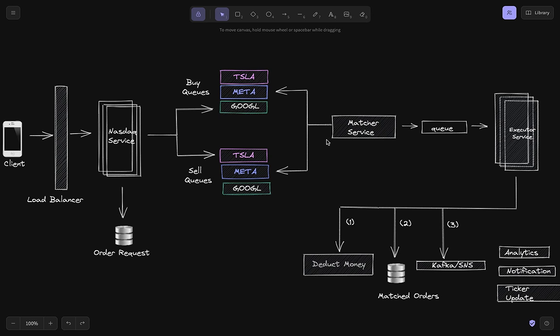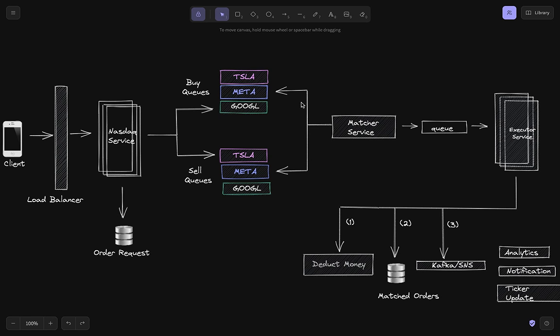Now, whenever these matcher nodes pull from the buy queue and sell queue, this queue should be something like Amazon SQS, right? Where once a consumer has consumed the message, that message is not available to other consumers. So that visibility timeout concept is there because we have two or three consumers for each of those queues.